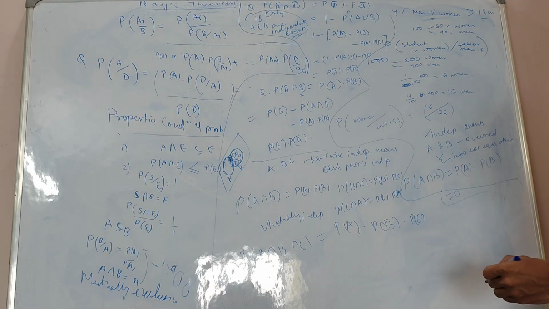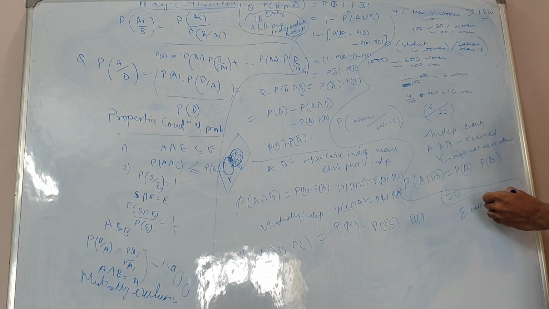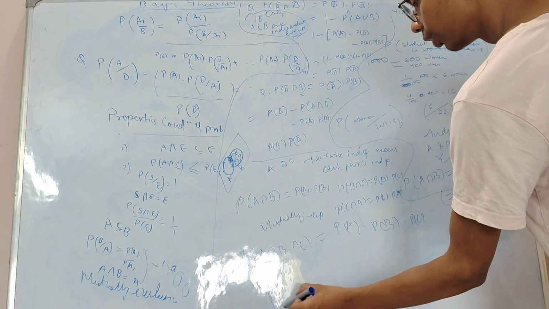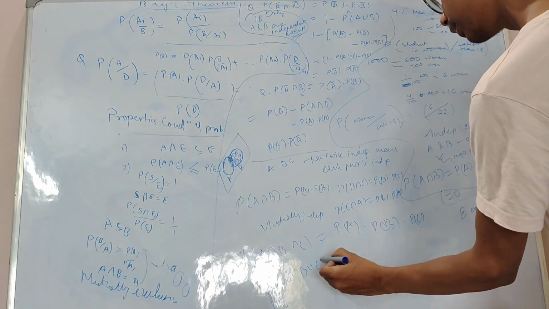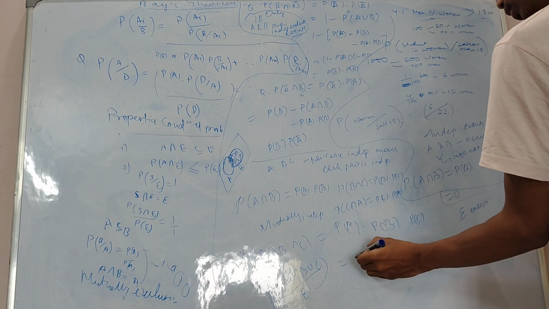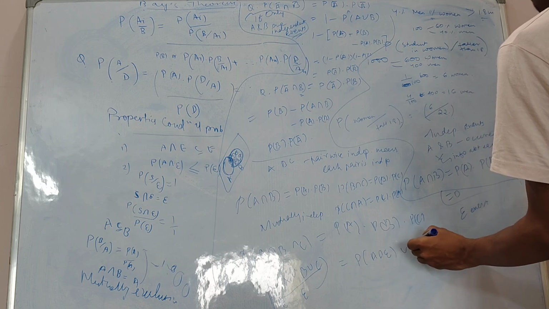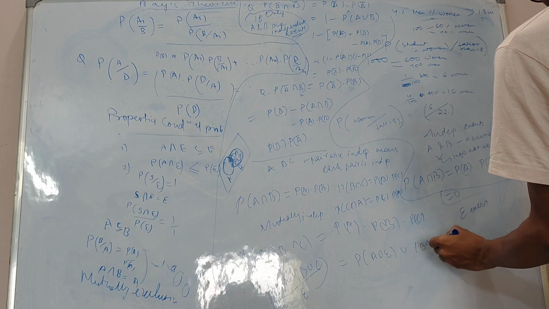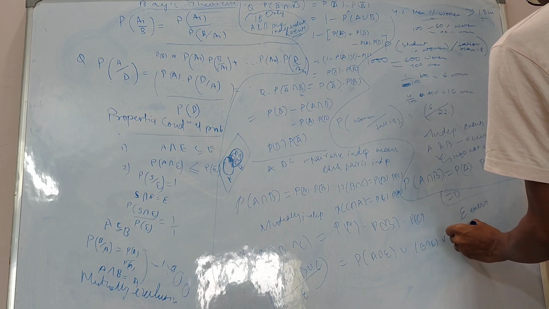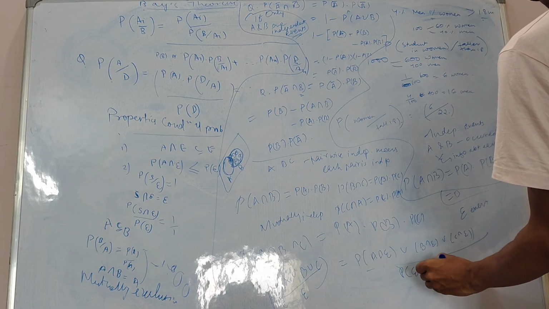Right. Now conditional probability with mutually exclusive events. If A, B, C are mutually exclusive and suppose E is any event, right? So probability of A union B union C given event E has happened will be given as probability of A intersection E union B intersection E union C intersection E divided by probability of E. Right.